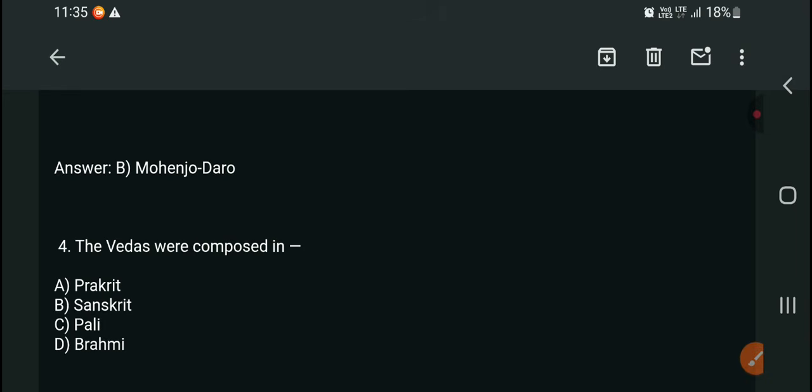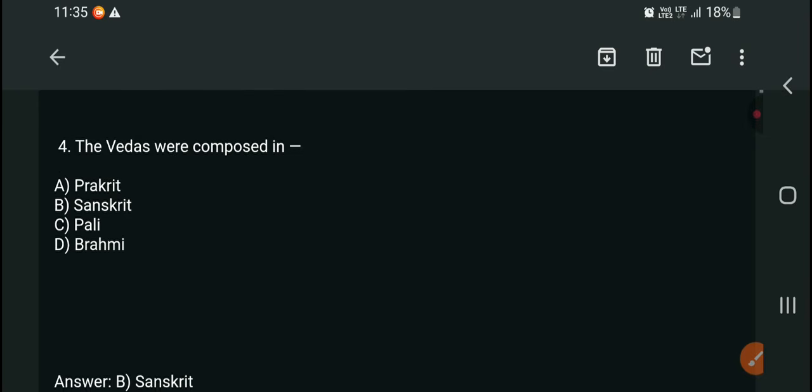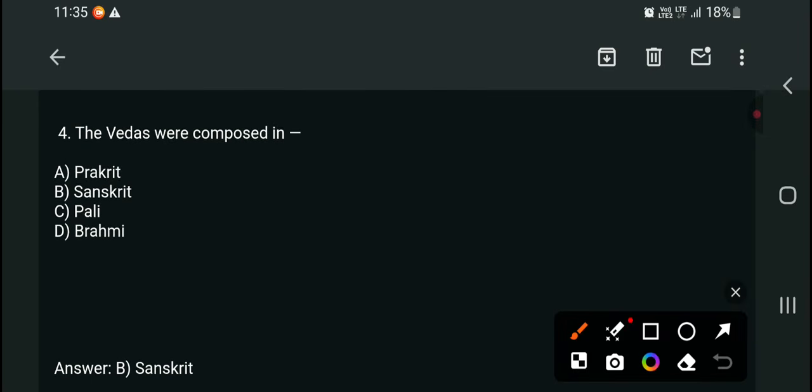Next, question number 4. The Vedas were composed in Prakrit, Sanskrit, Pali, or Brahmi. The Vedas were composed in which language? Try to say the right answer. Check the answer. Sanskrit. The Vedas were composed in the Sanskrit language.